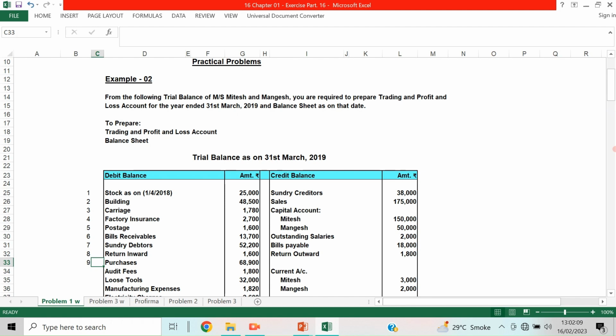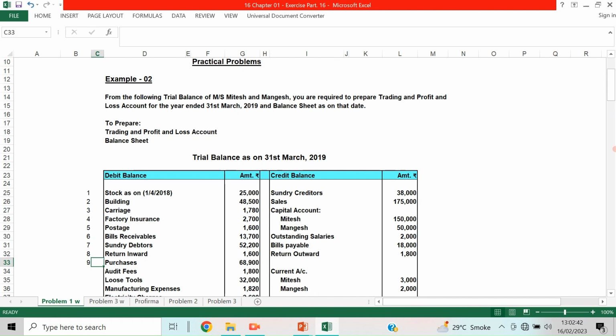If we had ample time, we could have worked that out. That way also it is possible. First we will take the trading account, then the profit and loss account, and then the balance sheet items. Each item will be picked out from the trial balance accordingly. First trading items will be picked out and ticked, then profit and loss items are written and ticked, then later the balance sheet items.